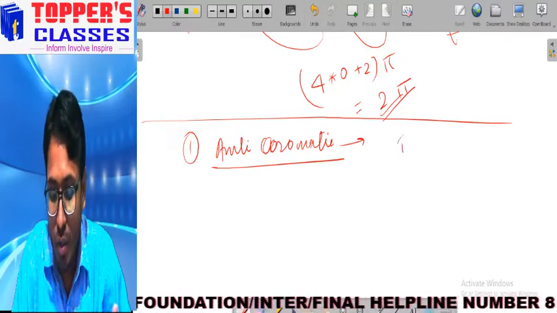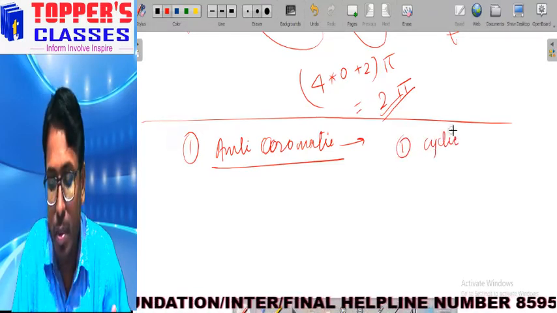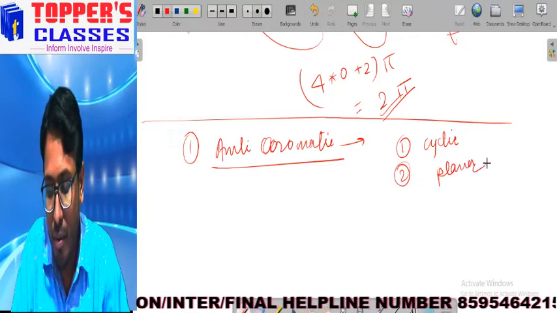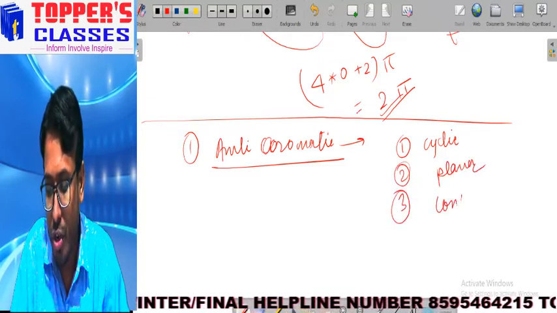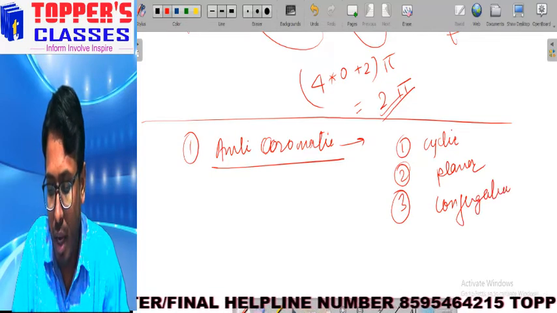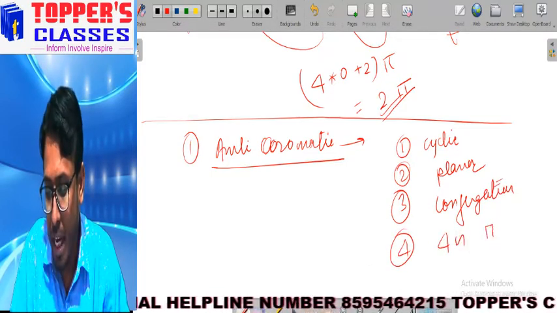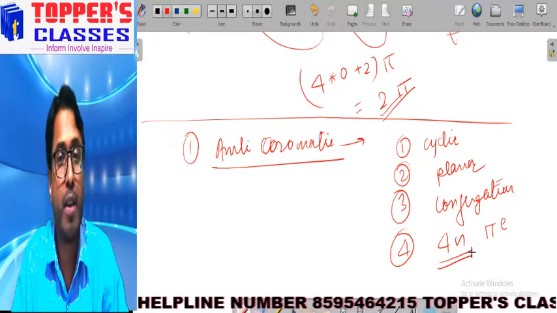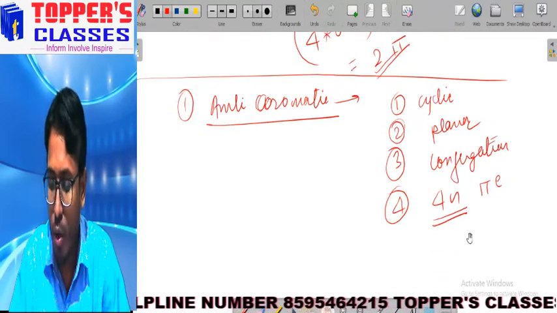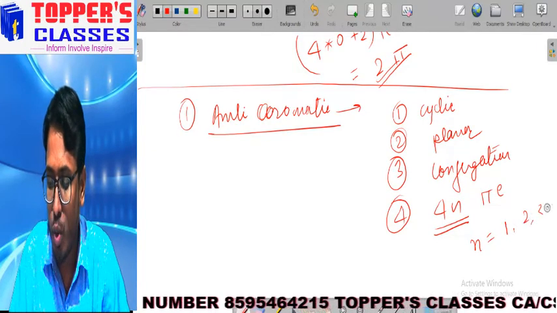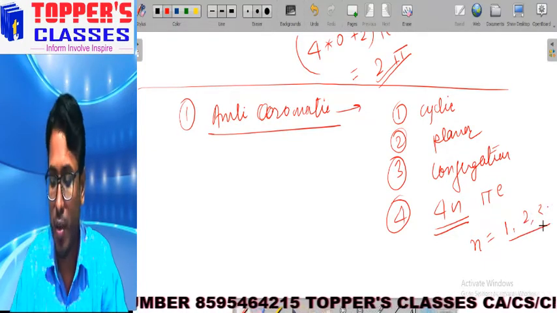First one is cyclic, similar to that of aromatic compounds. Second is planar. Third one is conjugation, and fourth one is 4n pi electrons. How many pi electrons must be there? 4n pi electrons, where the value of n will be 1, 2, 3 and so on. In this way, we can check.